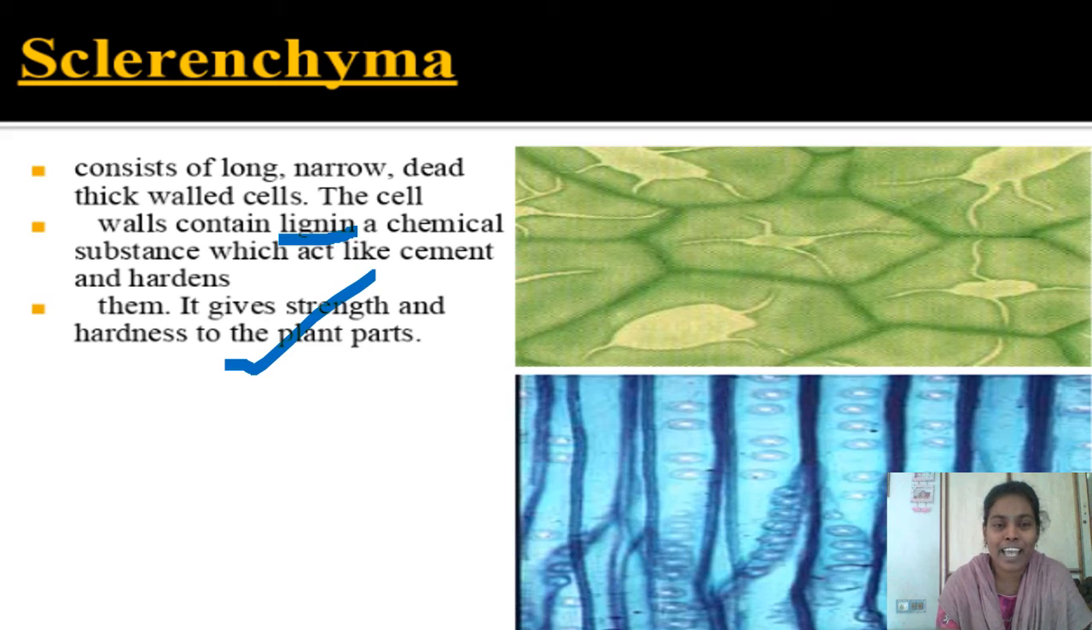This is the third type of simple permanent tissue, which contains long, narrow, dead, thick-walled cells. Because of the presence of lignin, these cells are thick walled, and it gives mechanical strength and hardness to the plants. They are tightly packed, so no intercellular spaces are present in the sclerenchymatic tissue. These are the three types of simple permanent tissue.